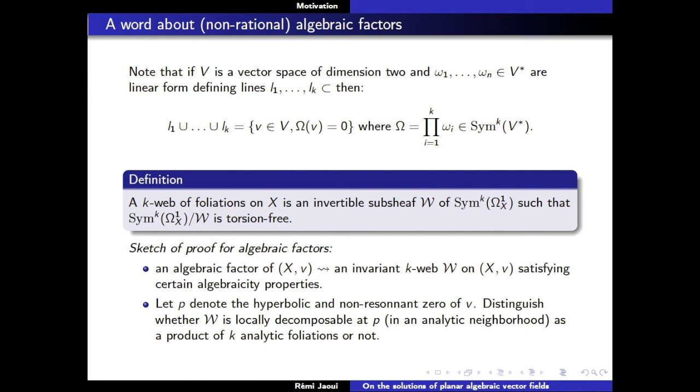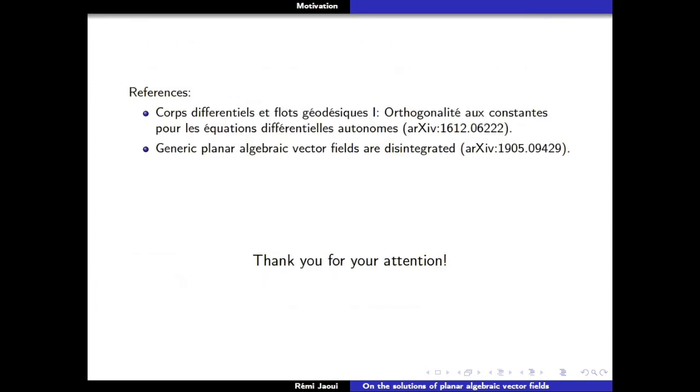And then you again analyze this k-web of foliations on xv from the hyperbolic and non-resonant zero of v. This is enough in dimension 2, but you cannot do the same game in dimension 3. You have to ask a bit more about your webs of foliations, at least. Okay, I'll stop here.